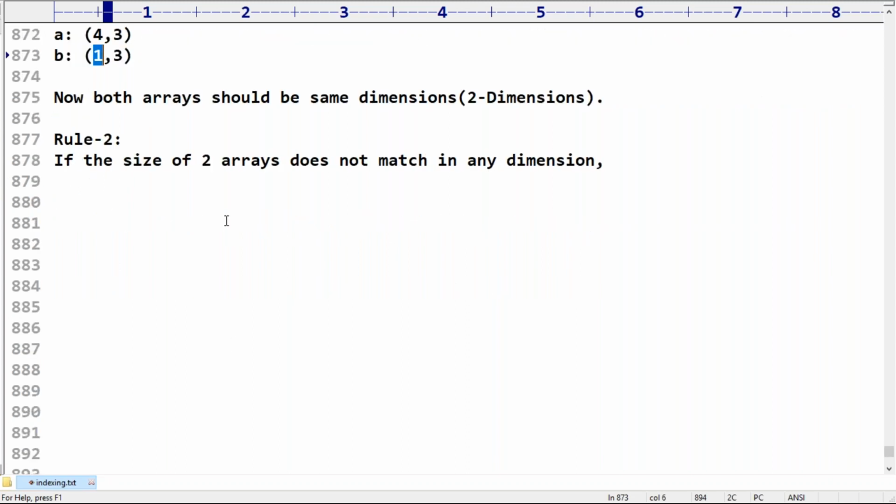If the size of two arrays does not match in any dimension, the array with the size equal to 1 in that dimension